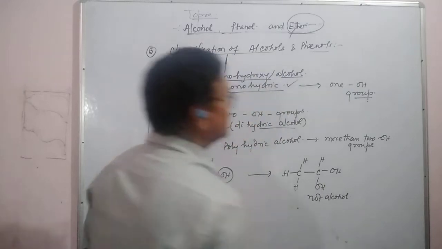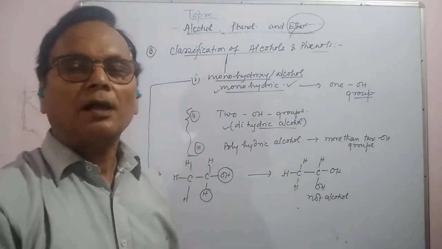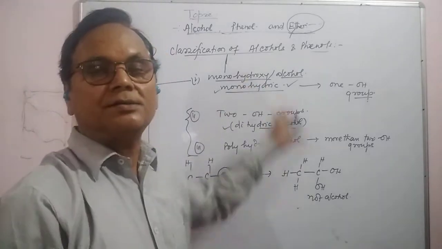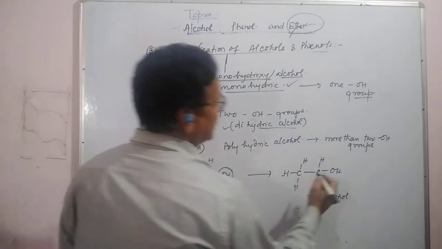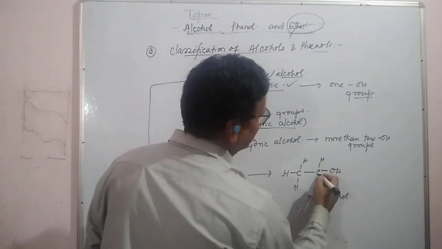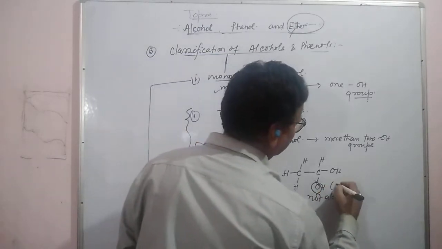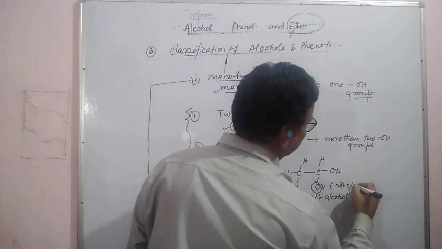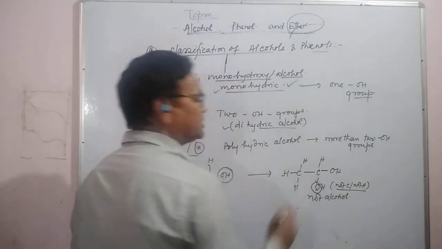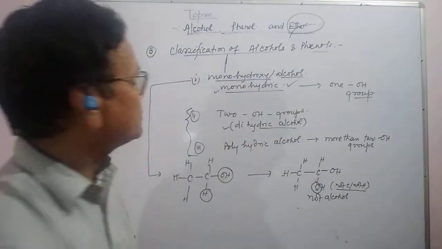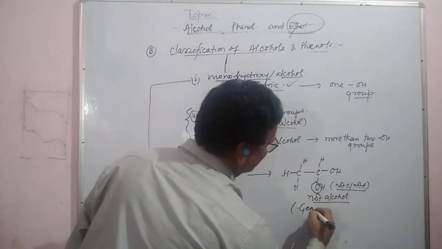We call it gem dialcohol, but it is not alcohol according to the condition that has been given earlier. The condition is that this carbon is directly attached with oxygen, and the carbon is not attached to another oxygen, only carbon or hydrogen. So this is not alcohol. It is called gem alcohol.